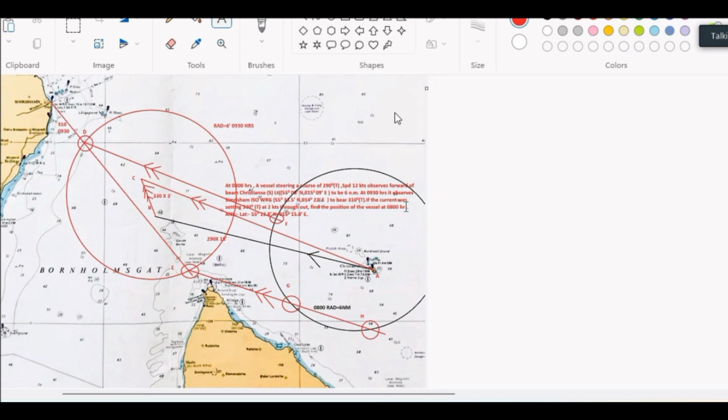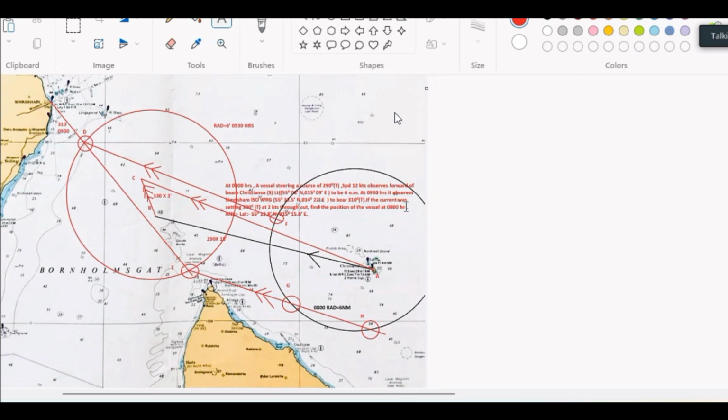From D, I have drawn the course made good back and it is cutting the circle at the point F. Again, from E, we have drawn the course made good back and it is cutting the black circle at the 2 points G and H. Now follow this, how to decide which one is correct. AB distance and DF distance will be the same.